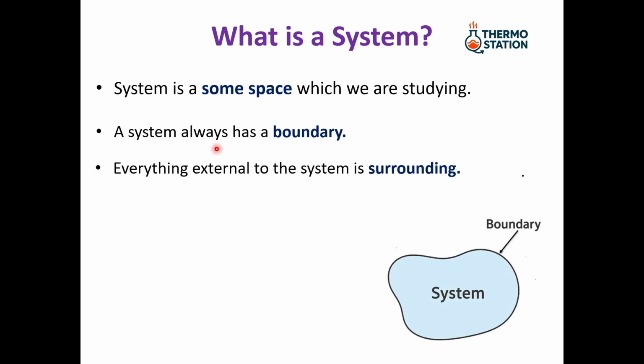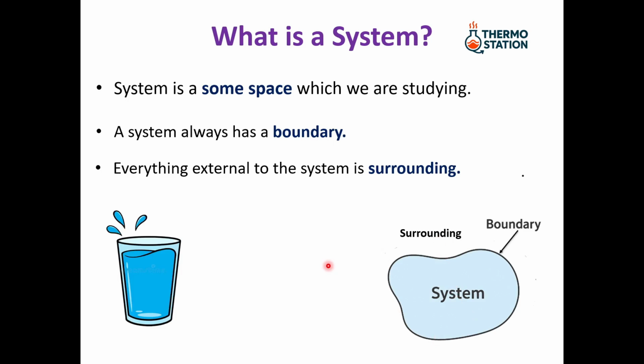Everything external to the system is called surrounding. So boundary separates system from surrounding. What is an example of a system? This glass of water is an example of a system, where it has a boundary and atmospheric air is the surrounding.